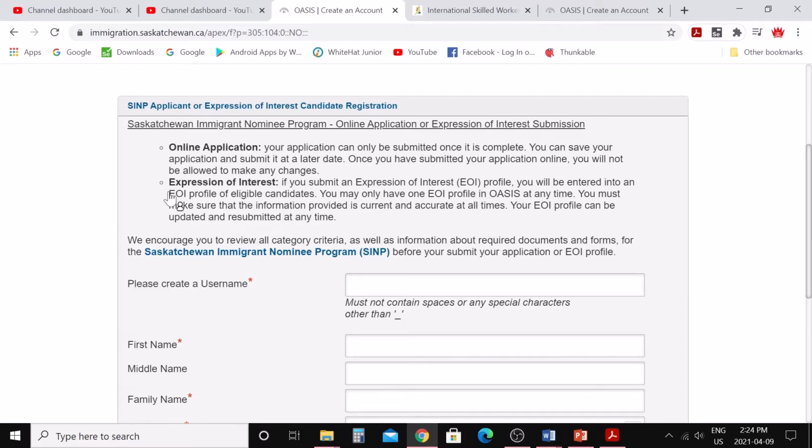But if you are creating an expression of interest, you are allowed to change and update it anytime, because you will be in the pool for 1 year and your criteria can change in 1 year many times. Maybe you got a better IELTS score, maybe you got married, maybe you got another job, so you need to change it from time to time. That's why you're allowed to change and update your expression of interest. But once you submit your application, you cannot change anything in your application. So right now we are here for expression of interest, so we're going to go through this.